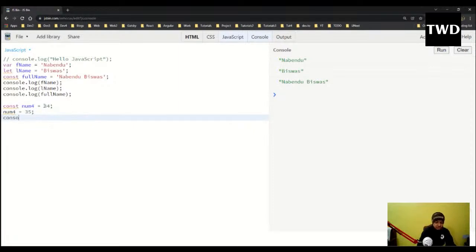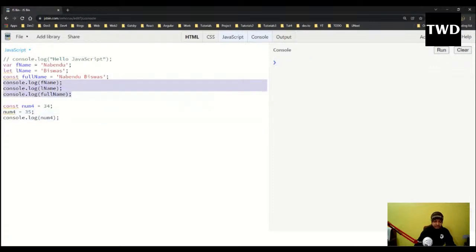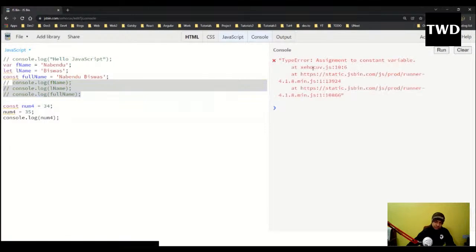Okay, so console.log of num4. Let me comment this out, because I will always comment out something which is not required. So now this will throw an error because it is not allowed to change a const like this. So a constant variable we cannot change like this. This is not allowed.